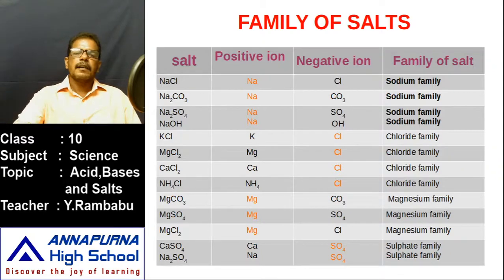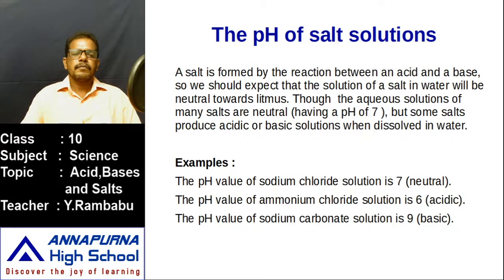And if we take acids or bases, they have some pH value. In the same manner, can we identify the pH of salt solutions? Yes, we can easily identify the pH of a salt solution. Generally, how is a salt formed? By a neutralization reaction. That means a salt is formed by the reaction of an acid and a base. Whenever an acid and a base react, they are neutralized, and then the formed salt is said to be neutral.